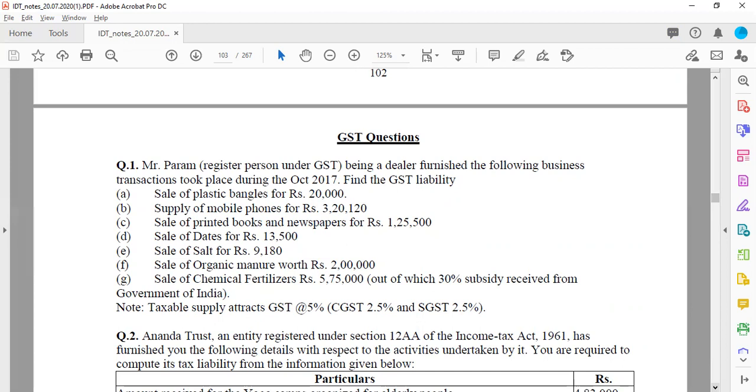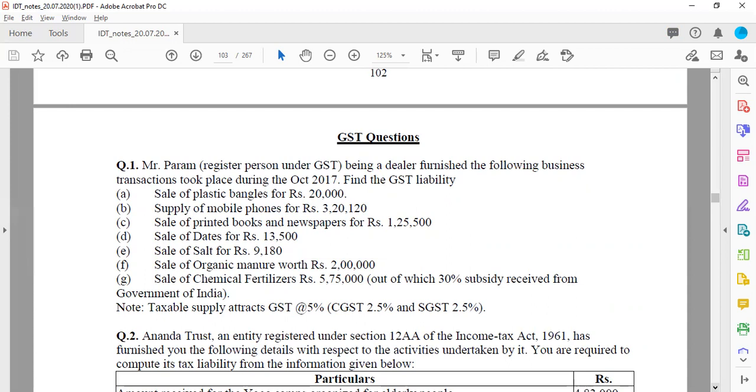these become taxable and liable for taxes. So here you have sale of chemical fertilizers 5,75,000, out of which 30% subsidies received from Government of India. So 5,75,000 less 30%.